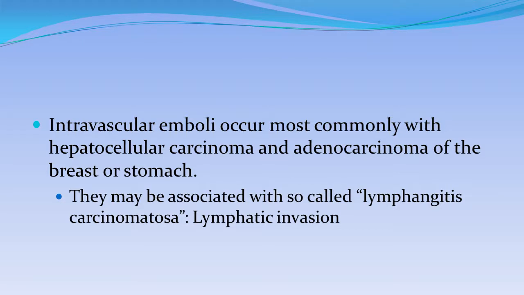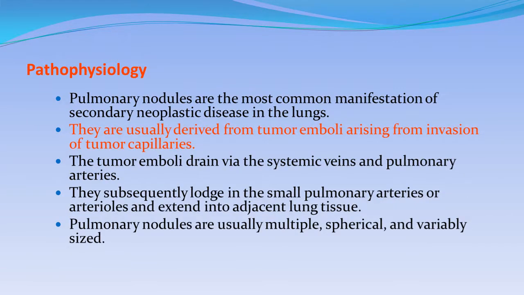The intravascular emboli occur most commonly with hepatocellular carcinoma and adenocarcinoma of the breast and stomach. They may be associated with lymphangitis carcinomatosa, the lymphatic invasion. The pulmonary nodules are the most common manifestations of secondary neoplastic disease in the lung. They usually derive from the tumor emboli arising from the invasion of the tumor capillaries.